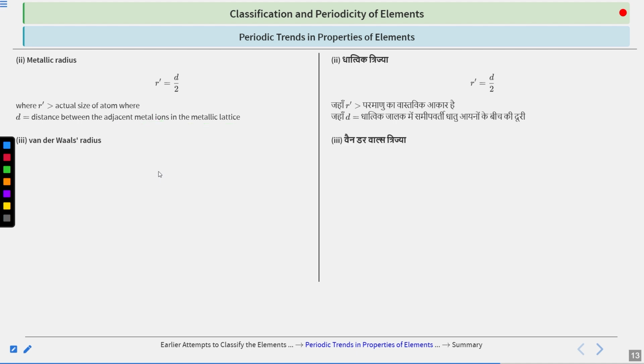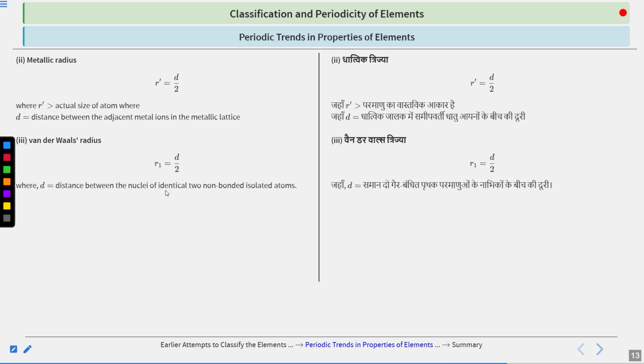Third, we will talk about van der Waals radius. What is van der Waals radius? Here also we have divided D by 2, but this D is different from the metallic one and the covalent one. So let us see what this D is first. This is the distance between the nuclei of two identical non-bonded isolated atoms. What do you mean by this? This is very important to understand, what van der Waals radii actually is.